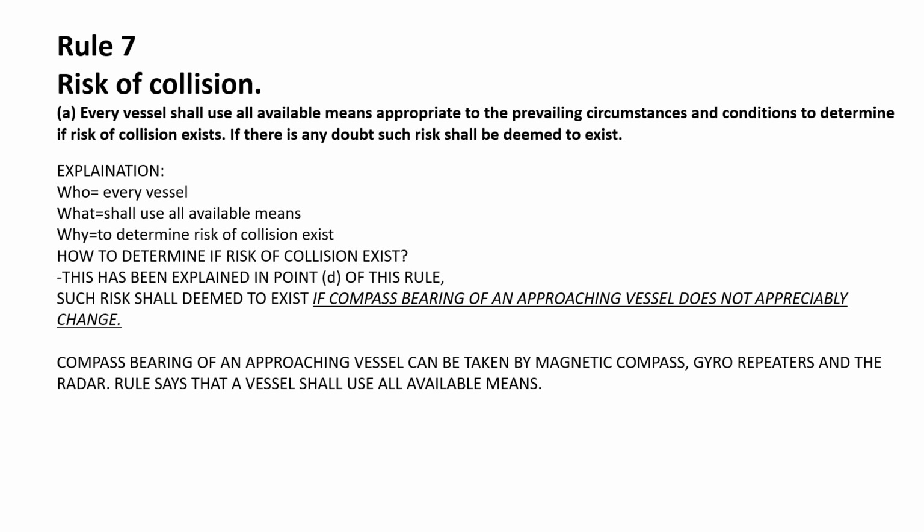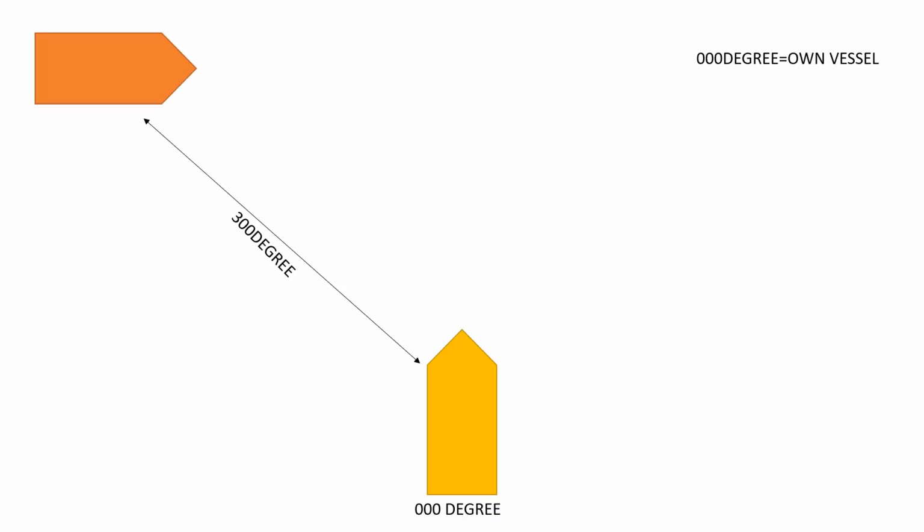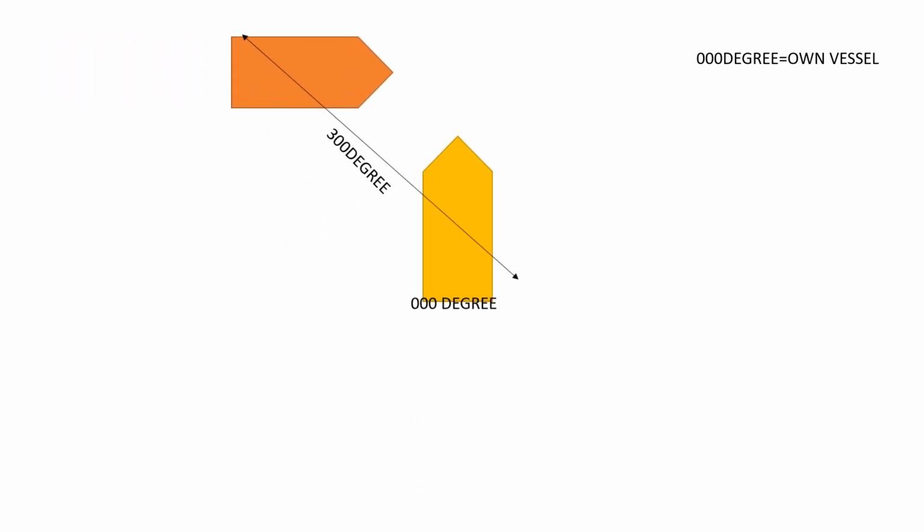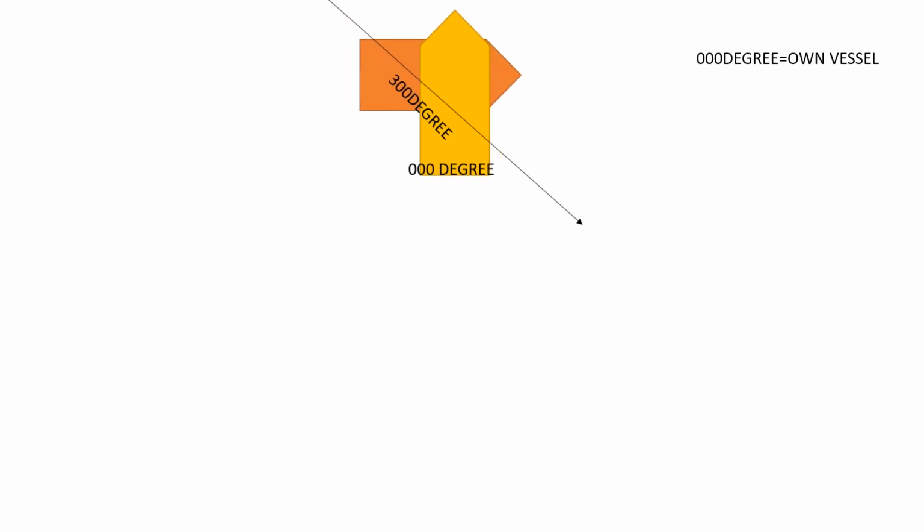How to determine if risk of collision exists? This rule has been explained in point D of this rule. Such risk shall be deemed to exist if the compass bearing of an approaching vessel does not appreciably change. What is this? We understand it better with an example. Here yellow is our own vessel and orange is the target vessel at 300 degrees. As the vessel approaches, the compass bearing does not appreciably change and leads to collision.